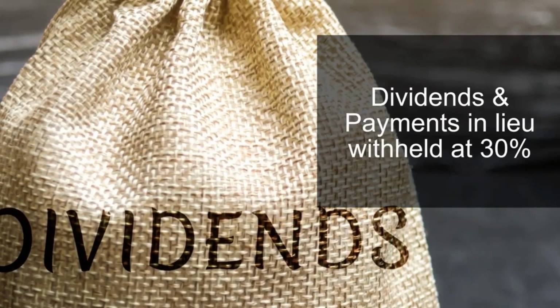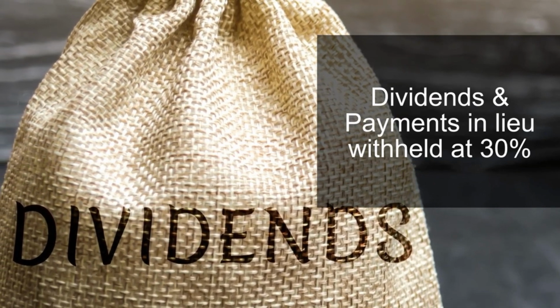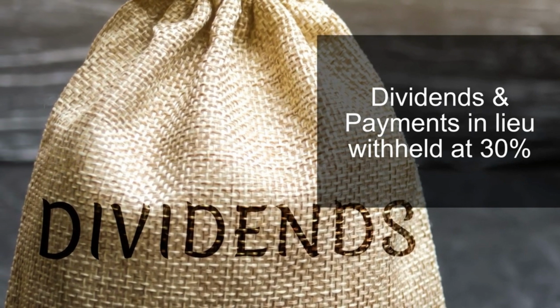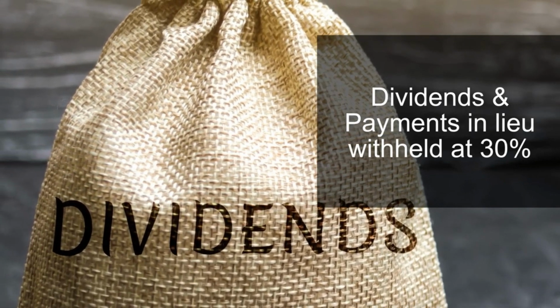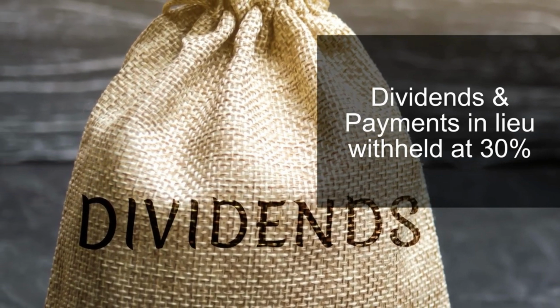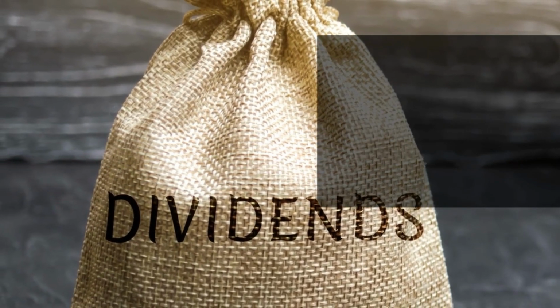Dividends and payments in lieu are withheld at 30%. If you live in a treaty country, then a lower rate will apply. Payments in lieu are withheld as if they were the actual payment, so payments in lieu of dividends are withheld, but payments in lieu are not withheld if they substitute for investment interest.